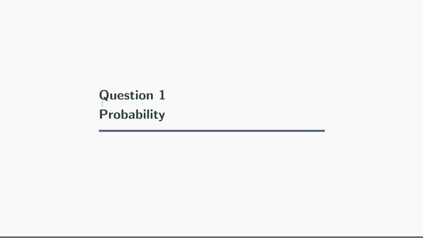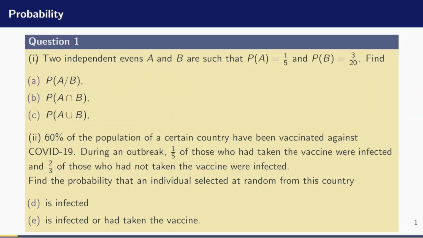Now let's begin with question 1, a question on probability. The question reads, question 1, Roman 1. 2 events A and B are such that probability of A is 1/5 and probability of B is 3 divided by 20. Find A, probability of A given B, B, probability of A intersection B, C, probability of A union B. Now we have been told that these 2 events are independent. So the key word here is that they are independent.